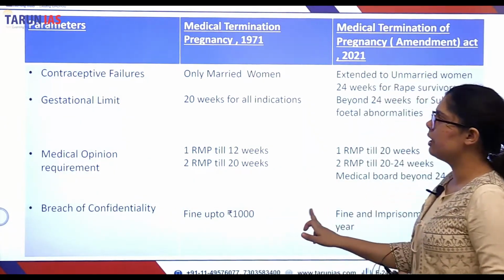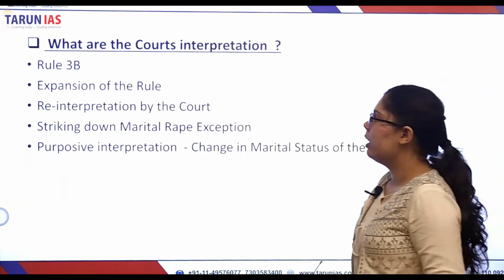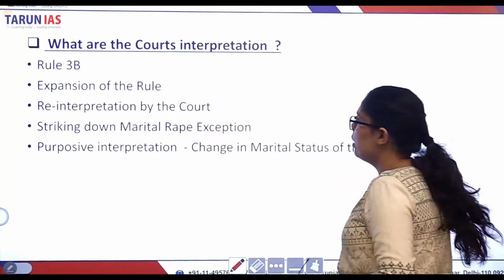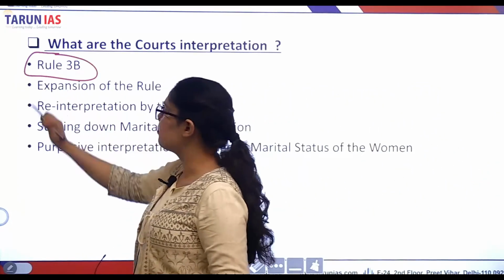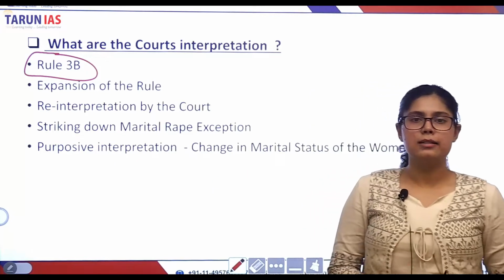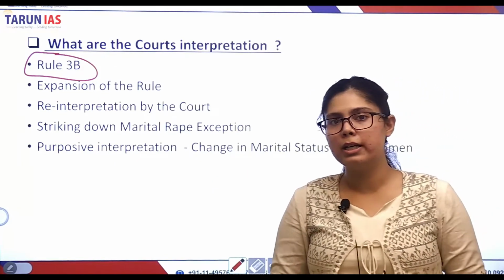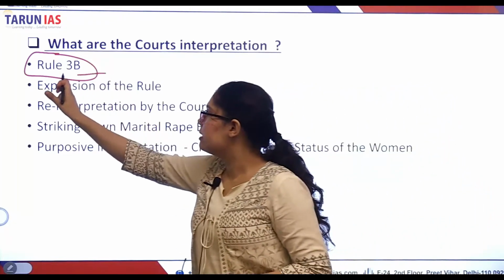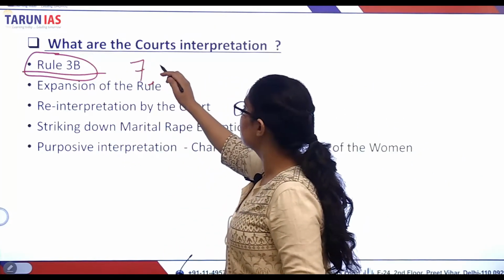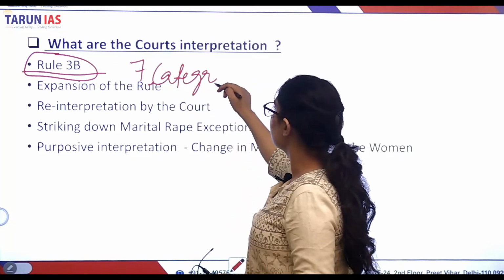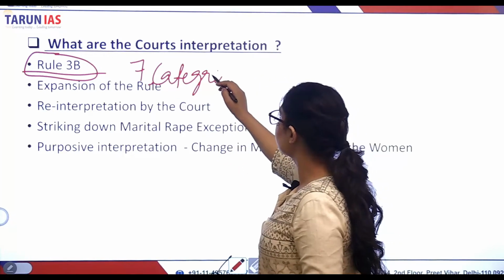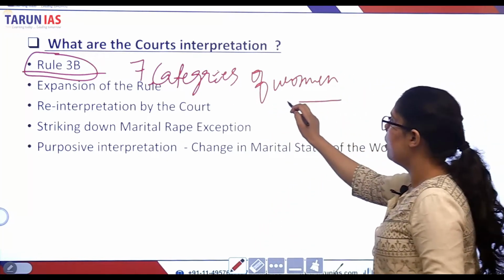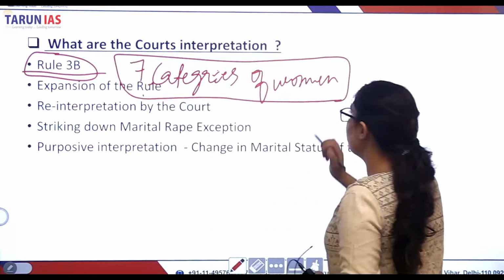Now let us see how the court has interpreted this. What is this Rule 3B? Rule 3B says that special categories of women will be permitted to abort the child within the limit of 20 to 24 weeks. It categorizes 7 categories of women. What are these 7 categories? We will be discussing in detail.